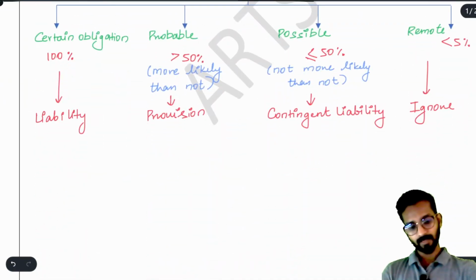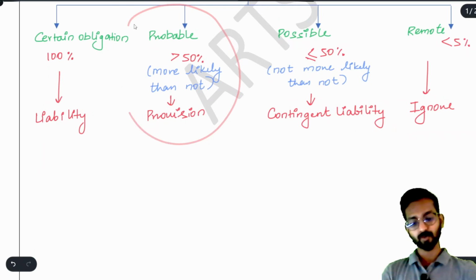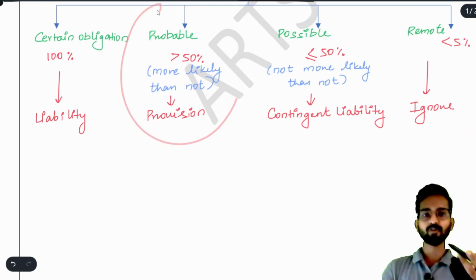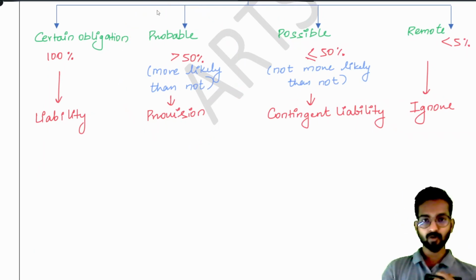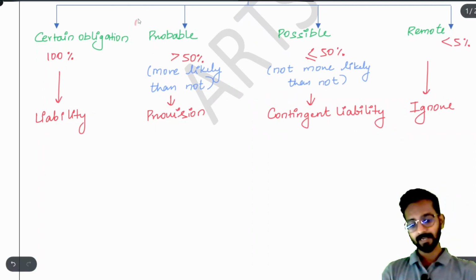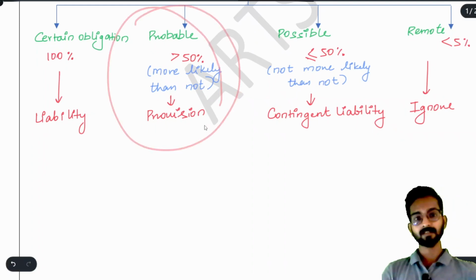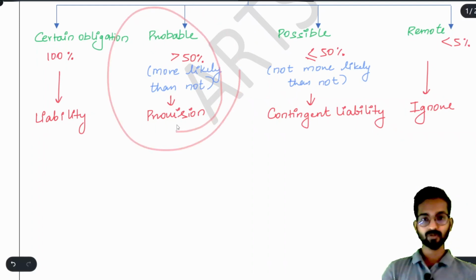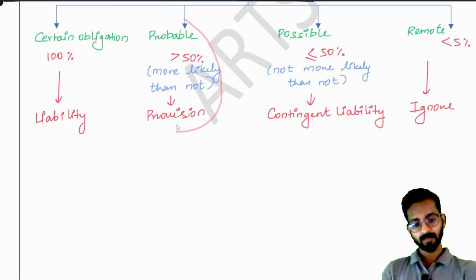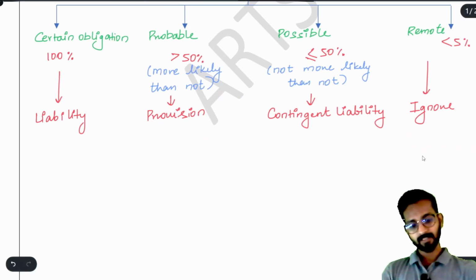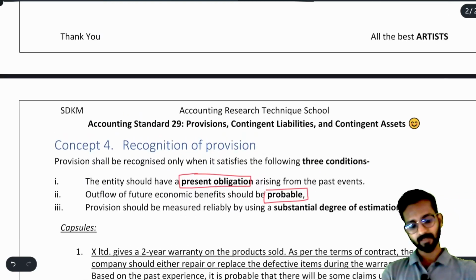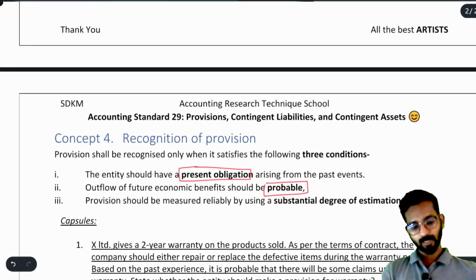Whenever there might be some outflow of cash from my side, that is a probable outflow of economic resources. Only in that case we create the provision.